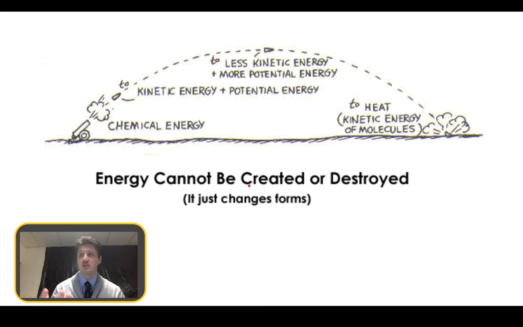And then when we have the shell exploding, maybe it has a warhead on it that is a nuclear warhead. So we've got the nuclear energy in there that is then converted into massive amounts of heat, massive amounts of kinetic energy, and massive amounts of sound. So you can see in this small little example, energy doesn't just disappear. We don't just create it. It was always there in the first place. It is just converted many times through a process of action.